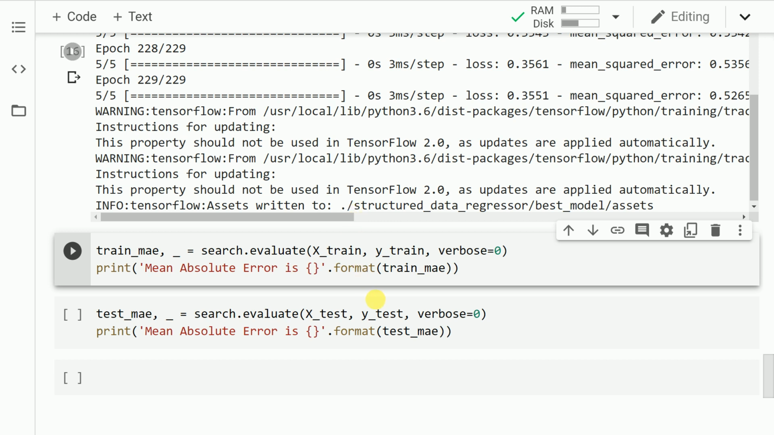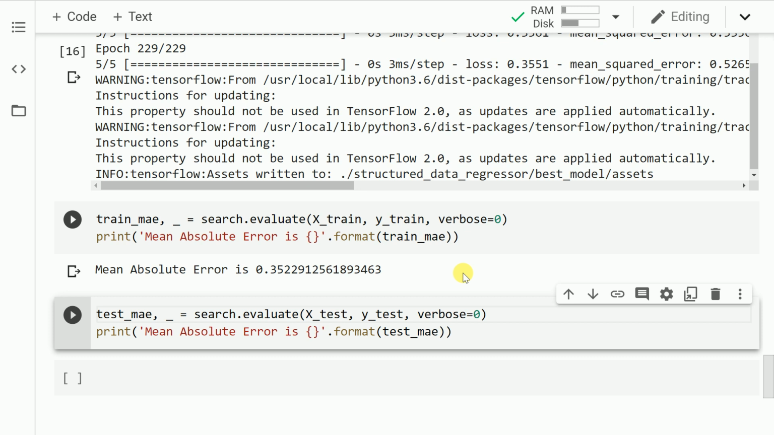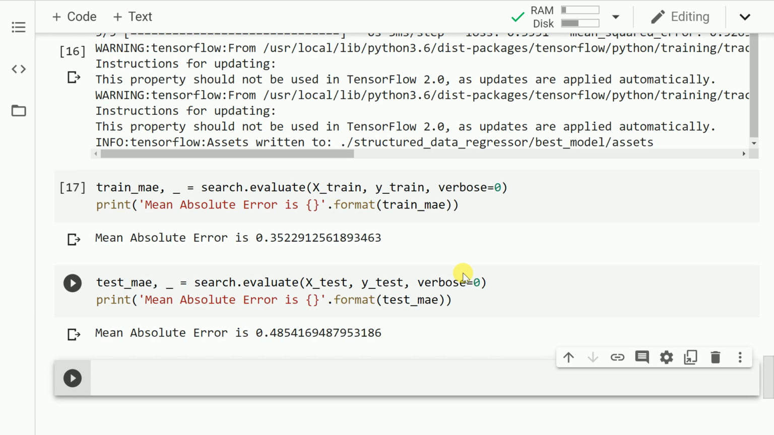Let's go forward and evaluate how the model performs on the training dataset. As you can clearly see, it gives a very small mean absolute error on the training dataset that we had. Let me also go forward and check the mean absolute error on the testing dataset. So let me run this cell. As you can clearly see, the mean absolute error in case of the testing dataset is also very less.